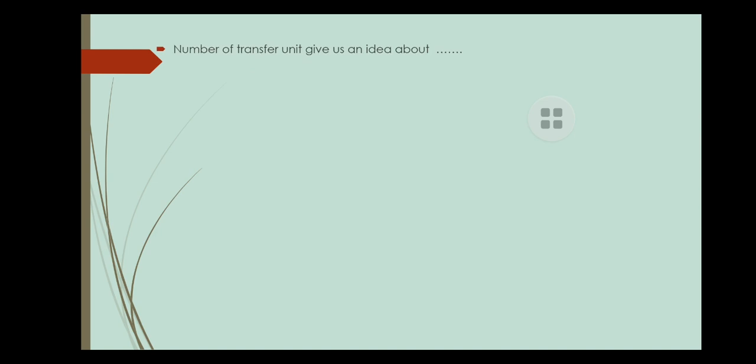The next question is about the number of transfer units used. Transfer units give us the idea of the difficulty of separation. The number of transfer units that we have gives us an idea of the difficulty of separation. The Lewis number is also a dimensionless number, and it is given by Le is equal to Schmidt number upon Prandtl number.